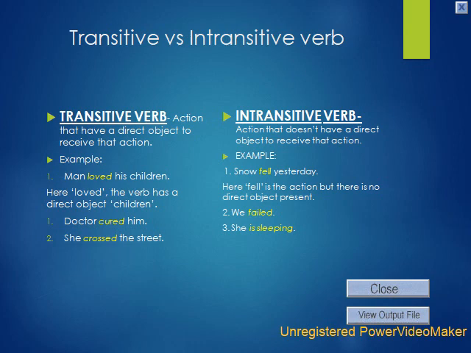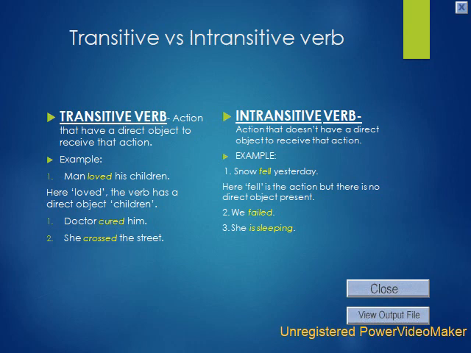On the contrary, the verbs which do not have a direct object to receive the action are called intransitive verbs. Now I'm reading. Intransitive verb, action that does not have a direct object to receive that action. Example, snow fell yesterday. Here fell is the action, but there is no direct object present to receive that action fell. That is why here fell is an intransitive verb.